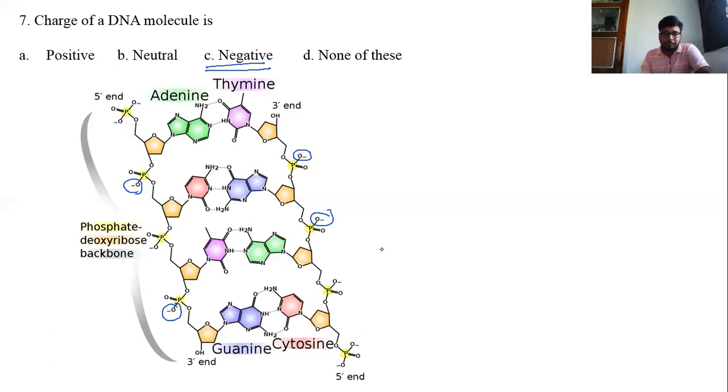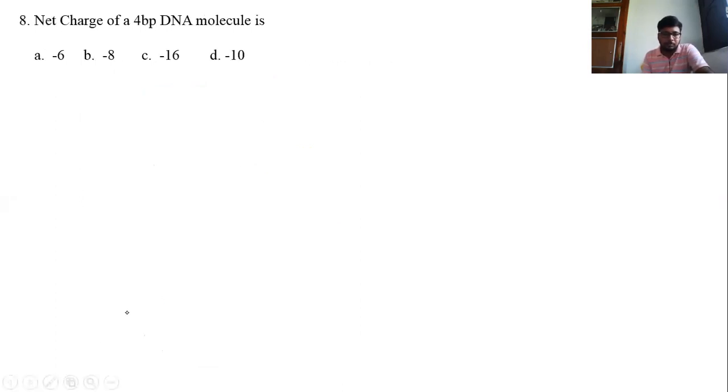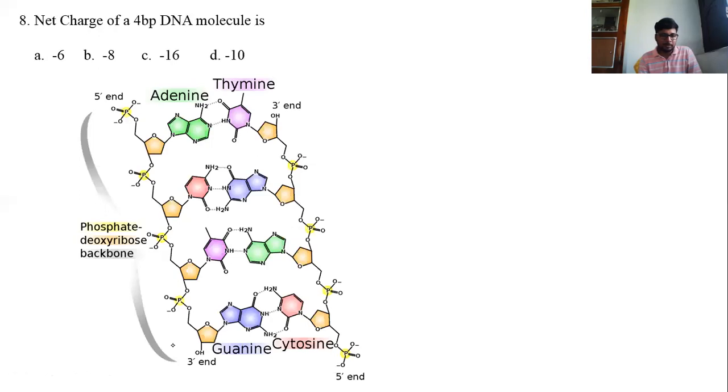Next question. The net charge of a 4 base pair DNA molecule is what? So we have to count the net charge of a 4 base pair DNA. Let's see. This is a 4 base pair DNA. And the charge, let's say, in each phosphodiester bond, one O minus is present.